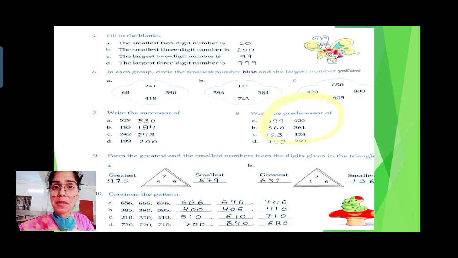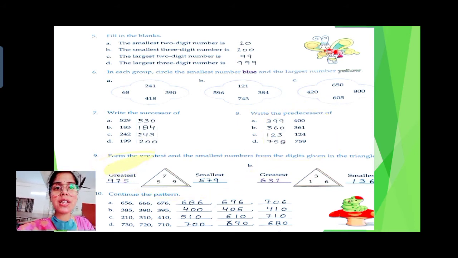Now predecessor means class, subtract 1 from any number. Alright? So 400 was already given in the book. We are supposed to write the predecessor. When you subtract 1 from 400, you will get 399. 361 minus 1, 360. 124 minus 1, 123. 759 minus 1, 758. Easy class. Successor means add 1. Predecessor means subtract 1. Okay, keep this in your mind.